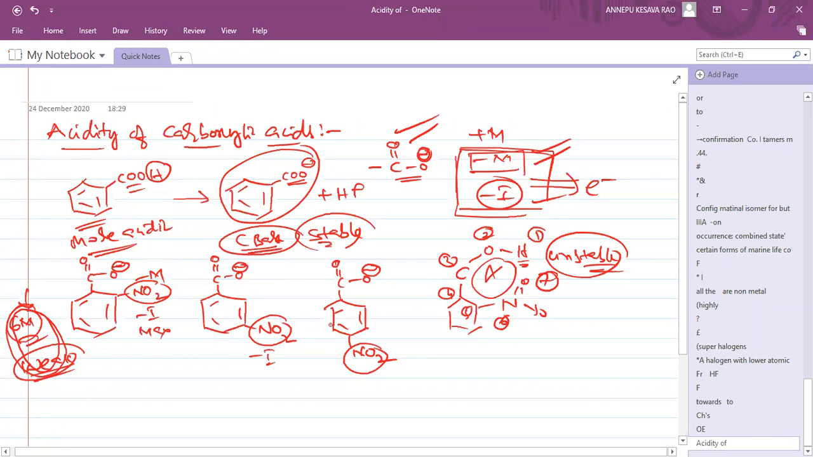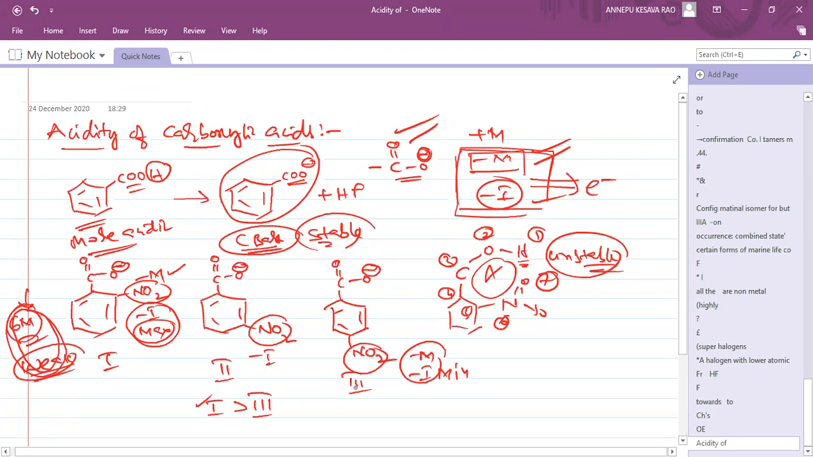Here only minus I is there. Here minus M is there, minus I is there. But minus I is minimum here, and here minus I is maximum. So maximum stability, this is 1, this is 2 and this is 3. No hydrogen bonding. So 1 is greater than whom? 3. Why is 1 greater than 3? Because minus M is there and minus I is maximum. So maximum stability is there for 1.